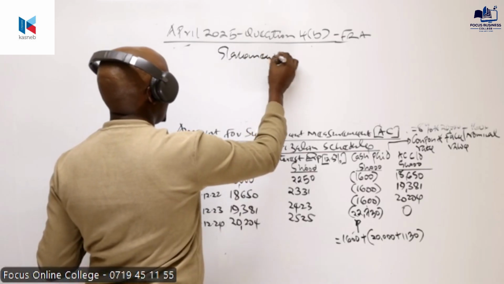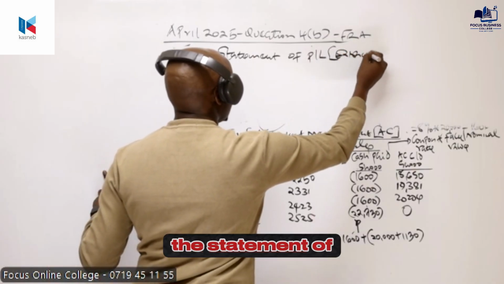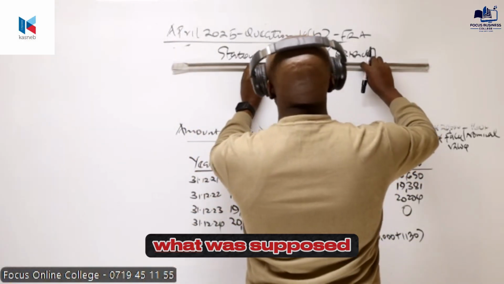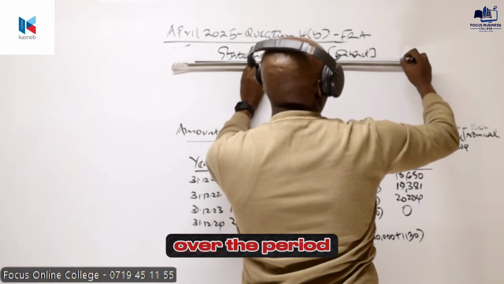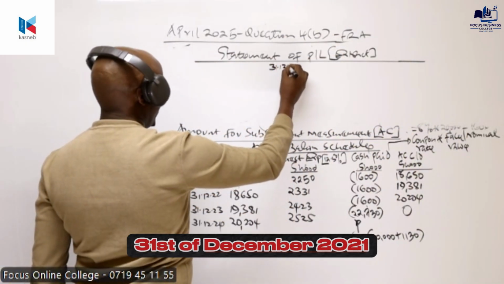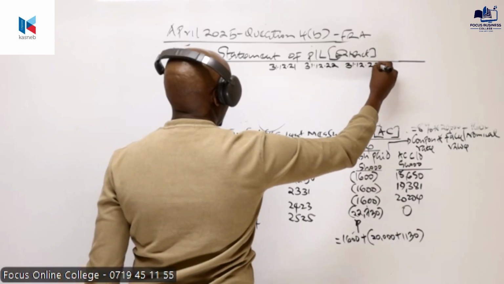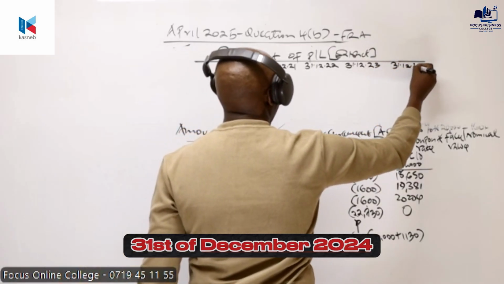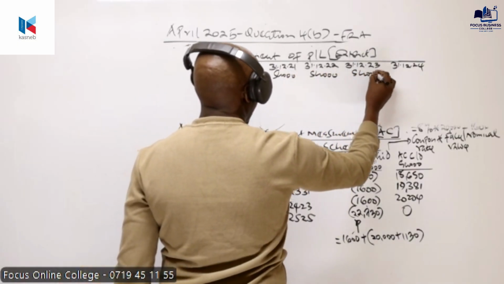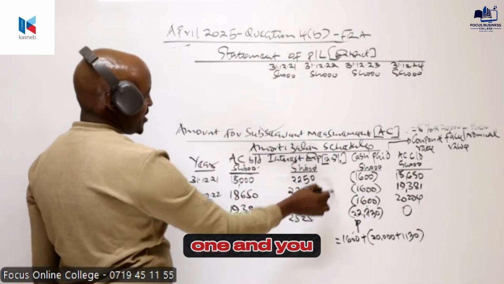And we will start by preparing the statement of profit or loss extract. Basically, we show what was supposed to be recognized here over the period of 4 years: 31st of December 2021, 2022, 2023, 2024. And basically, our figures here are in thousands of shillings.